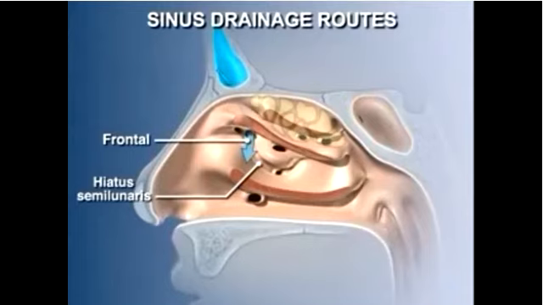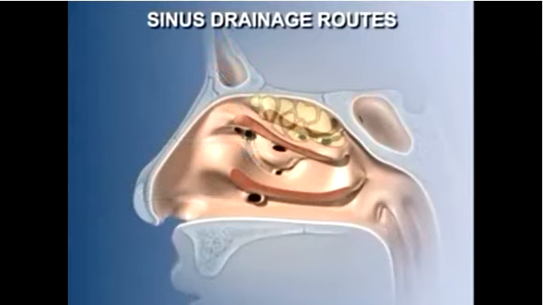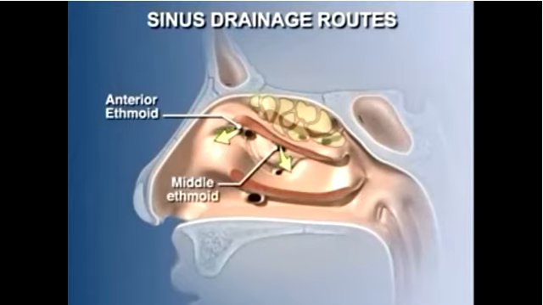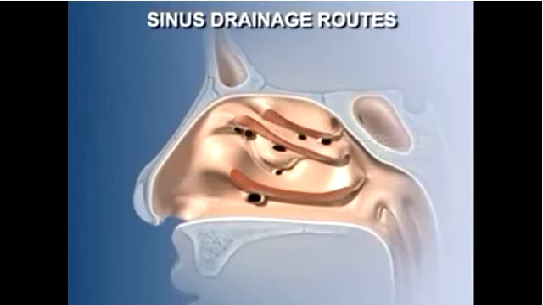The ethmoidal air cells drain into the nasal cavity in at least three locations. The anterior cells drain anterior to the hiatus semilunaris. The middle air cells drain into one or more openings in a bubble-like structure, the ethmoidal bulla, and the posterior air cells drain via one or more openings into the superior meatus. The sphenoidal air sinus drains through one or two openings into the sphenoethmoidal recess. The maxillary sinus drains into the middle meatus through an opening in the inferior part of the hiatus semilunaris.